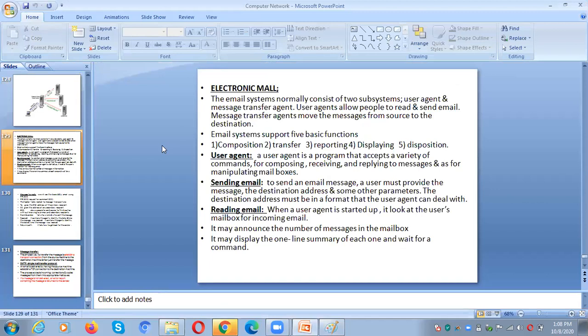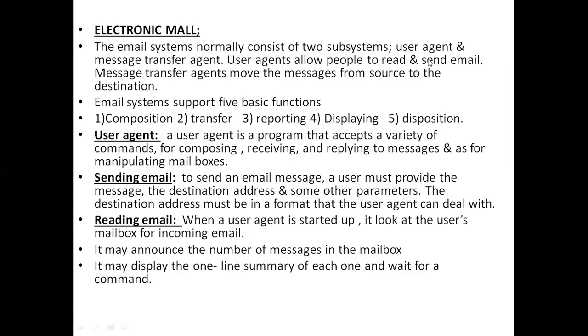And the last concept is called email. So what is email? Electronic mail. Under electronic mail, you have two types of agents. What are those? One is a user agent and the second one is a message transfer agent. So what is the purpose of the user agent? The user agent allows people to read mail and to send mail. What is the purpose of the message transfer agent? It moves the message from source to destination.